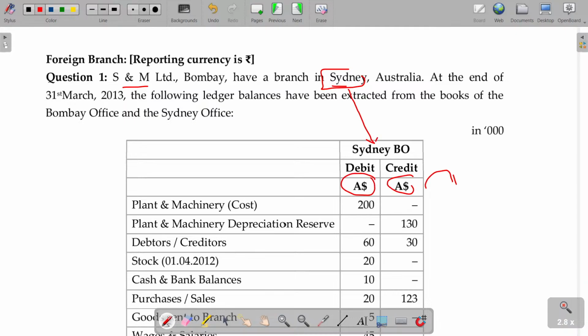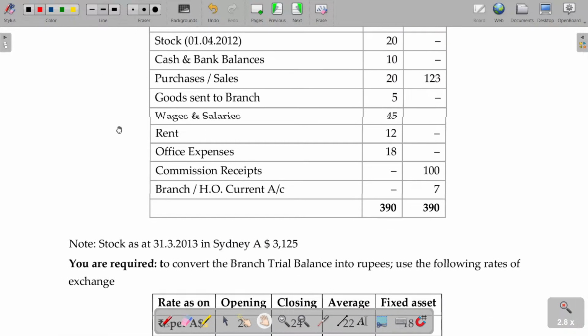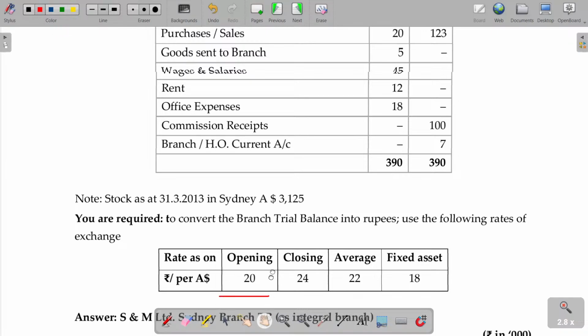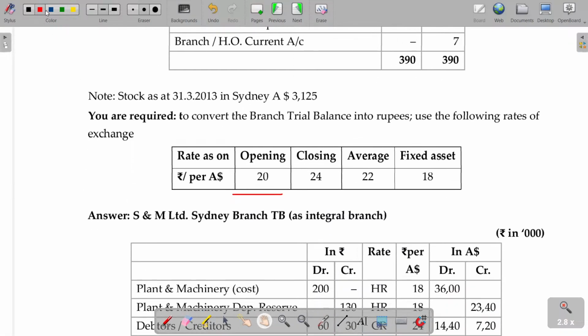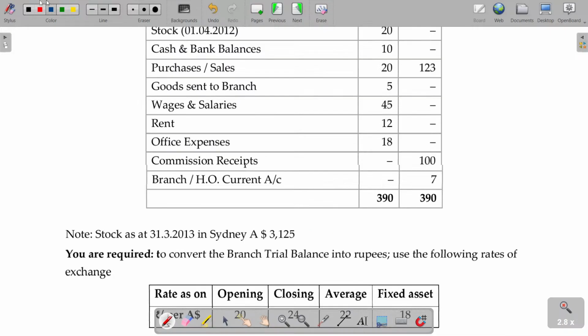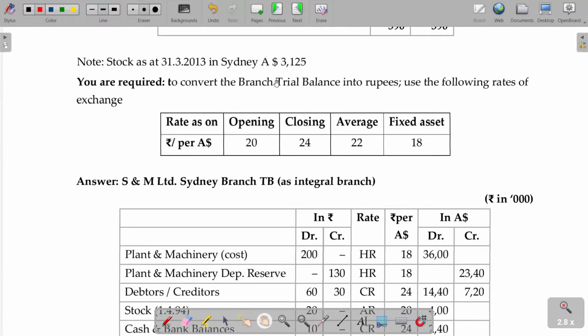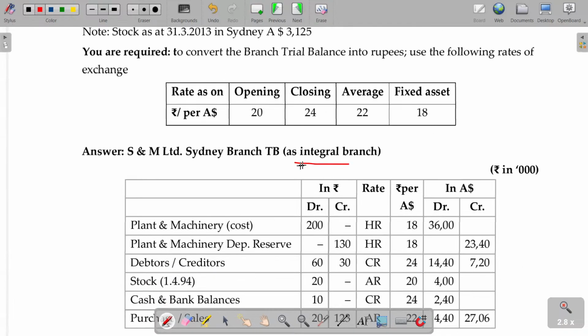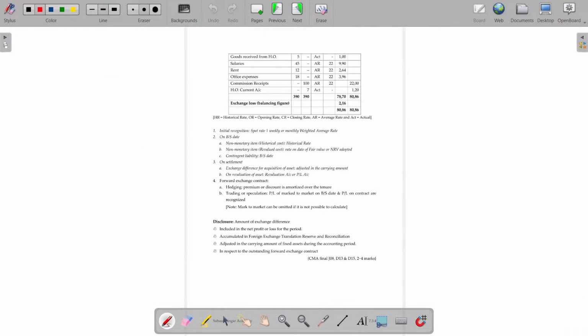Now you have to convert that to Indian rupees, using these rates. You consider that Sydney branch as an integral part of your business. Integral means that branch is part and parcel. If that branch is part and parcel, any profit and loss on conversion is going to be debited to your P&L account. That's your own business, no? That's how we might have solved the branch account in our books, right? Am I right?